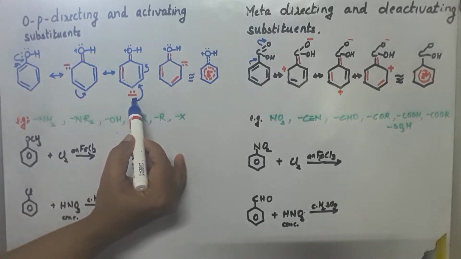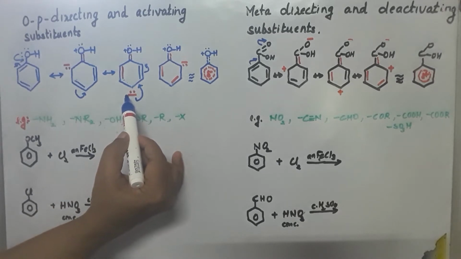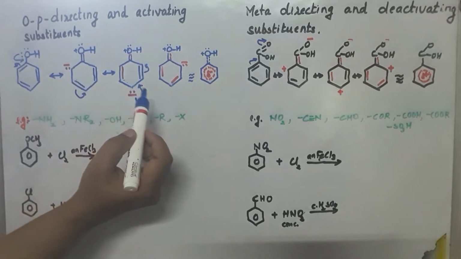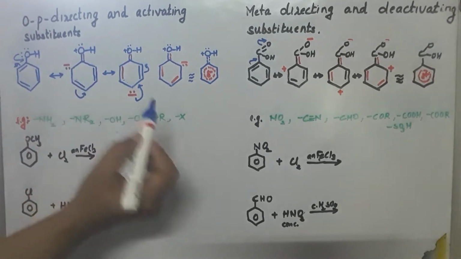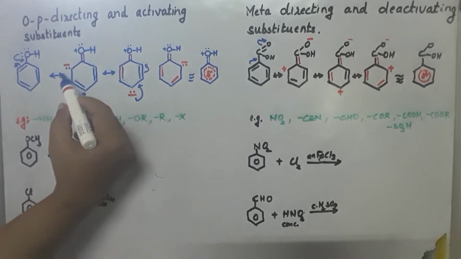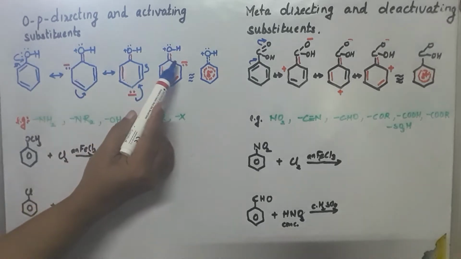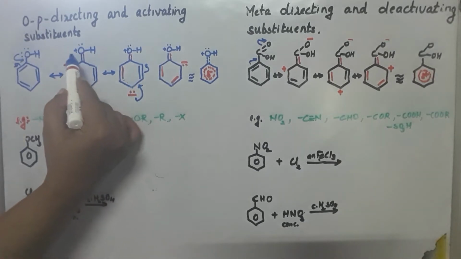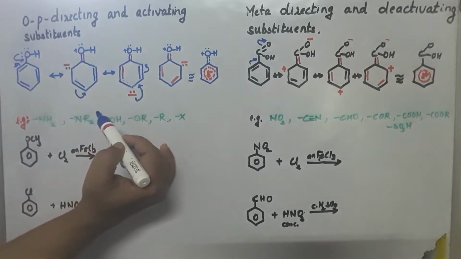So we can say that if this compound is subjected to the next reaction, then the incoming group will enter either at the ortho position or at the para position. Therefore, we call the OH group an ortho-para directing group.